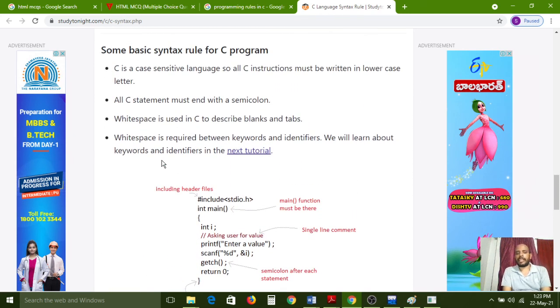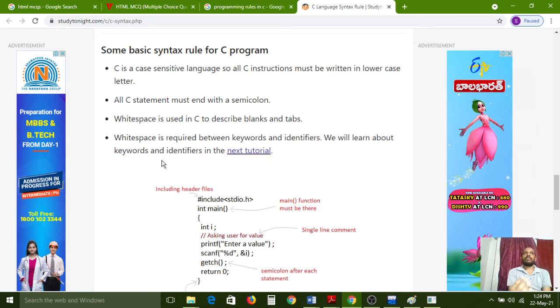The C programming language is case sensitive. If you want to describe any code, or convey more information about your program to other persons, we use comments, all of which go in the documentation section. And white spaces and tab spaces are considered only to show the variation between keywords and identifiers. If you give no space between these two words, it is treated as a normal variable, and without the type being declared, it will show an error.